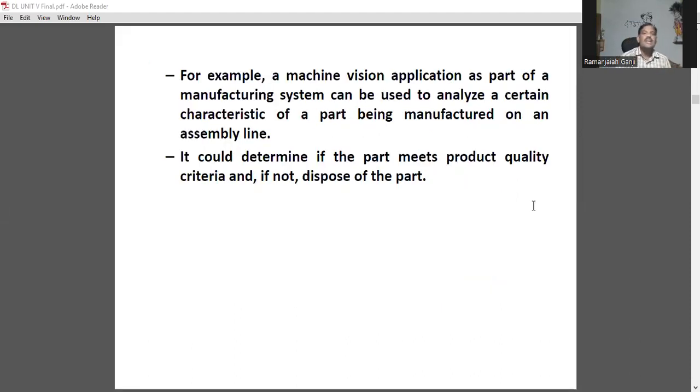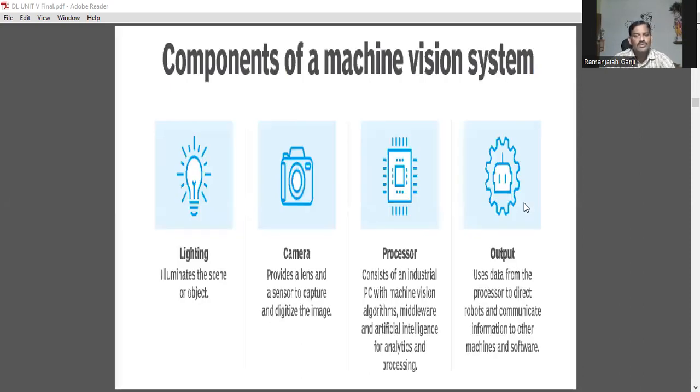For example, a machine vision application as a part of a manufacturing system can be used to analyze a certain characteristic of a part being manufactured on an assembly line. It could determine if the part meets the product quality criteria. If not, dispose of the product. So whatever the product we have, does that product exactly follow predefined criteria or not? If it follows the predefined criteria, okay, otherwise the product will be removed.